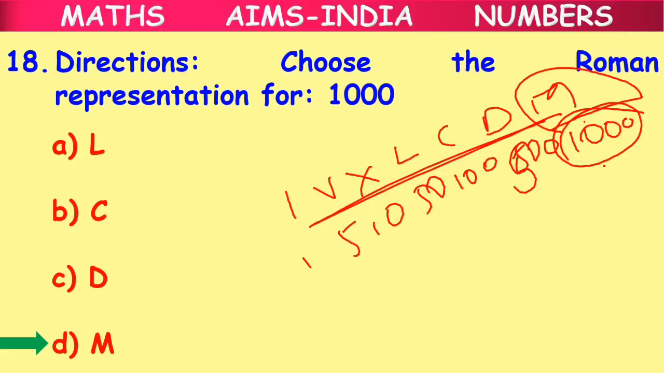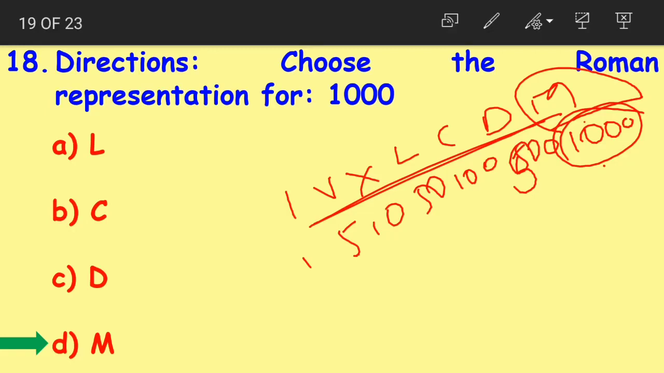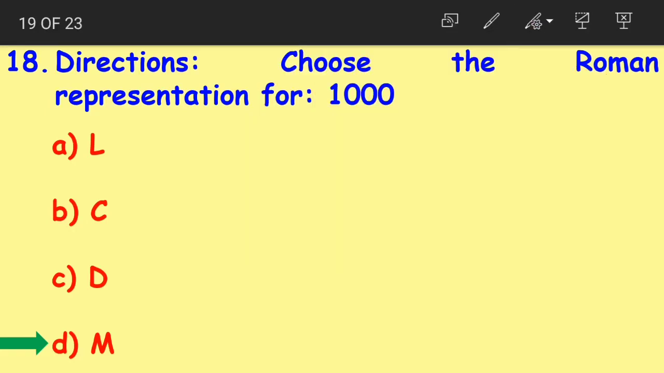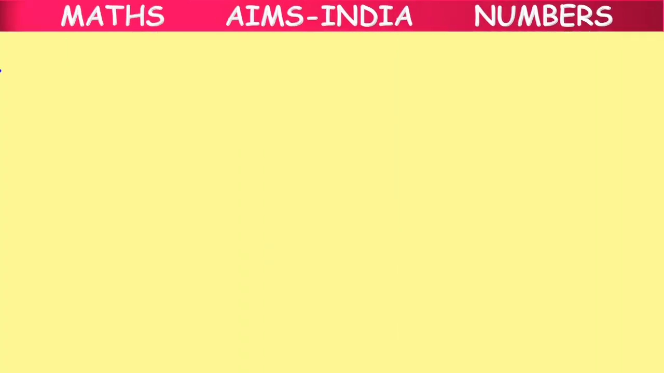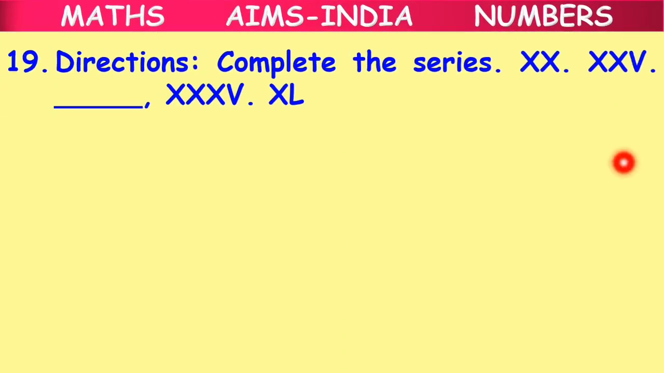If you observe, question number 18 and 17 were pretty much the same, children. In the 17th question they gave us M and asked us to find the Arabic numeral. And in question number 18 they gave us 1000 and asked us to find the Roman representation. So this shows that it is important to remember both the Roman symbols and their Arabic values, because in your exam the question might be asked in both ways.